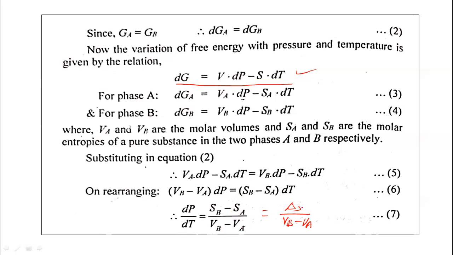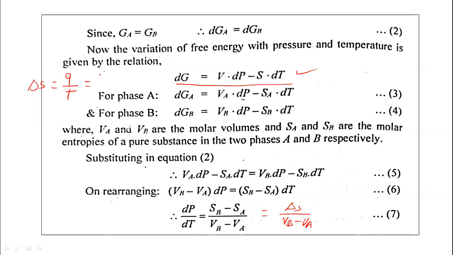Now according to the definition of the entropy change, delta S equals Q upon T, where Q is the small heat supplied with respect to temperature.